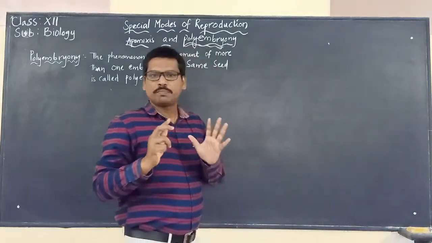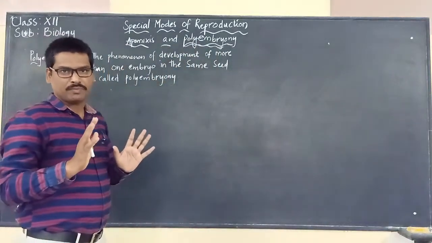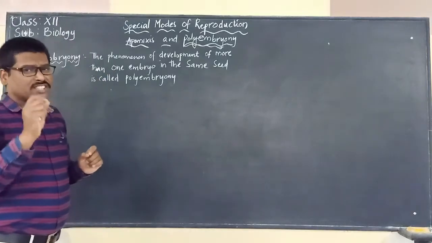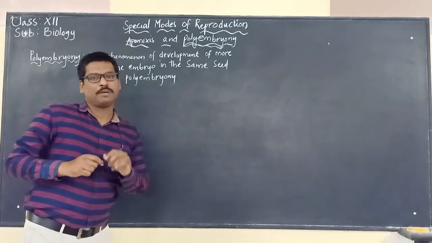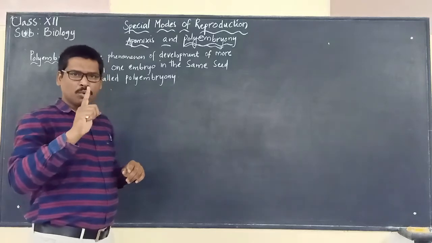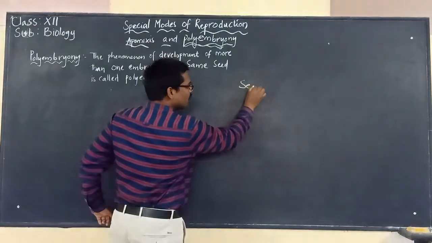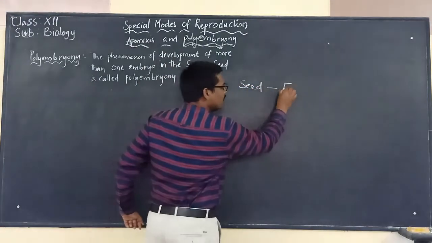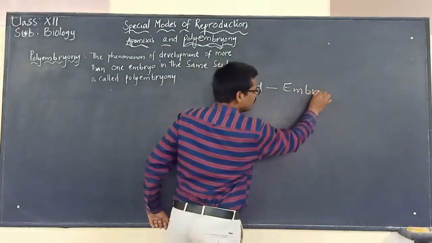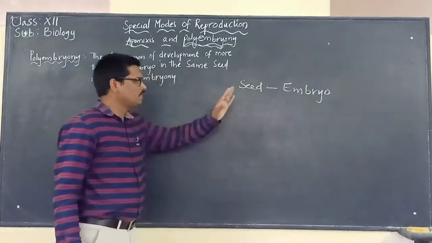Generally, in angiospermic plants, each seed will contain only one embryo. So here we should remember that each seed will consist of only one embryo. This is the fact.